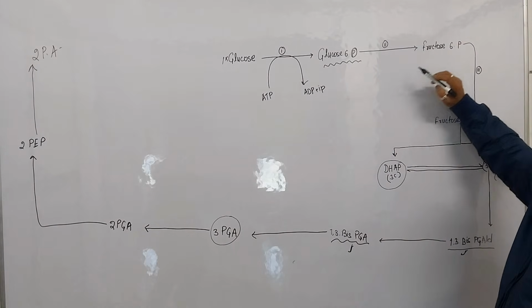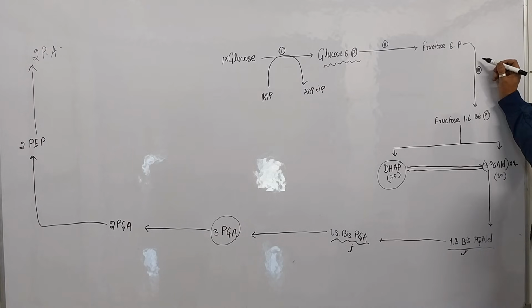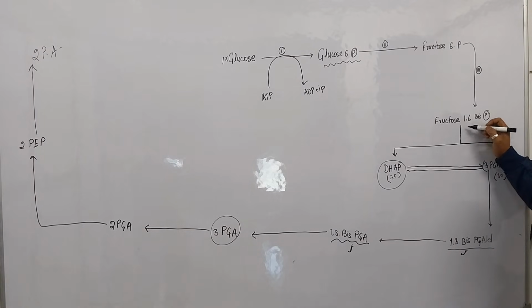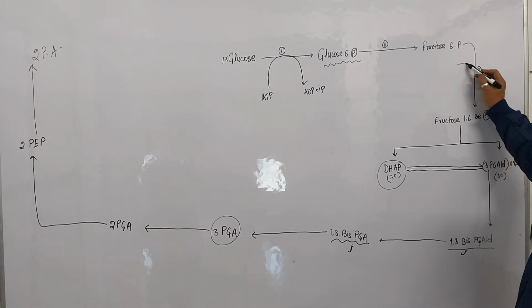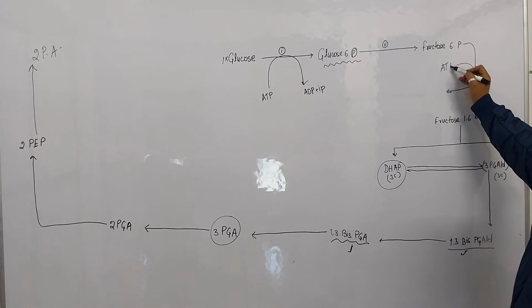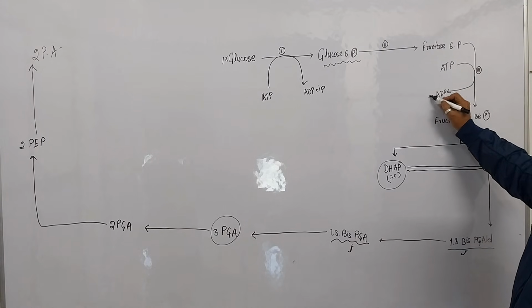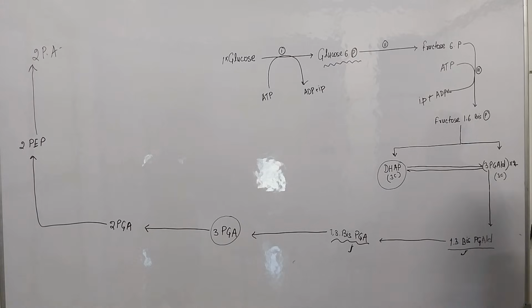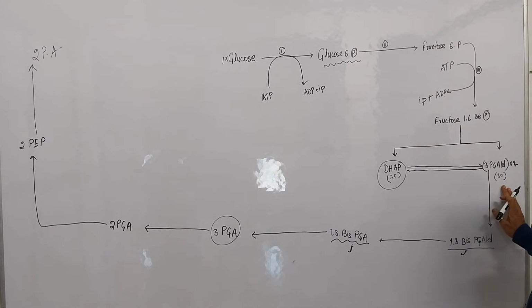This glucose 6-phosphate is converted into fructose 6-phosphate. Both are isomers. Again, fructose 6-phosphate is converted into fructose 1,6-bisphosphate. It means in the third step also 1 ATP molecule is used up. After that, fructose 1,6-bisphosphate is converted into 2 molecules, dihydroxyacetone phosphate and 3-PGALD.